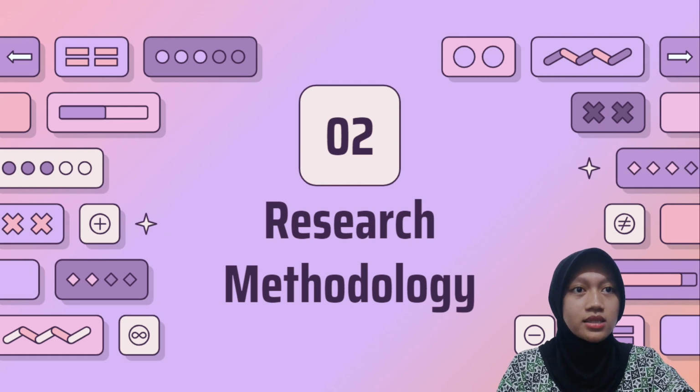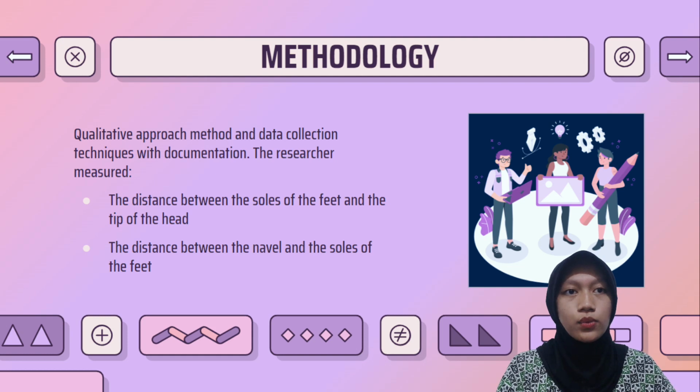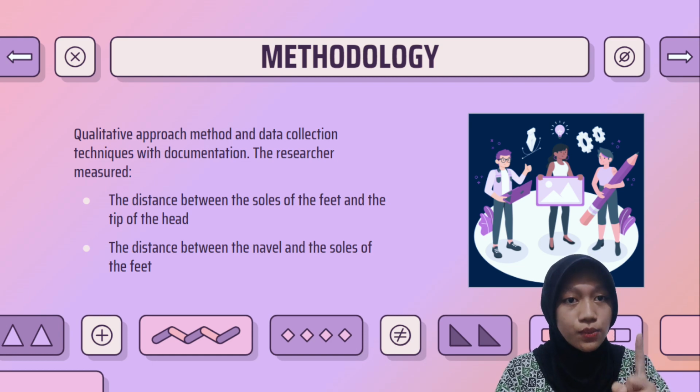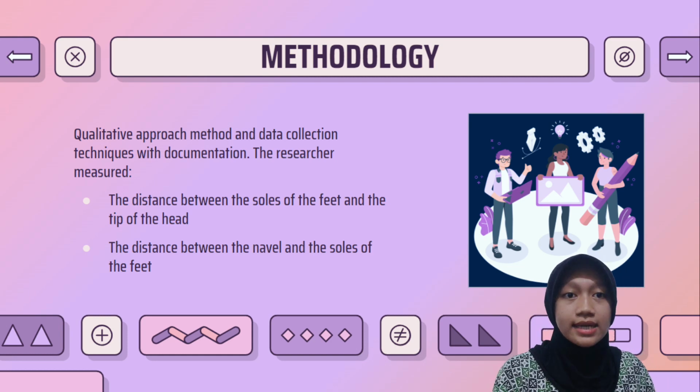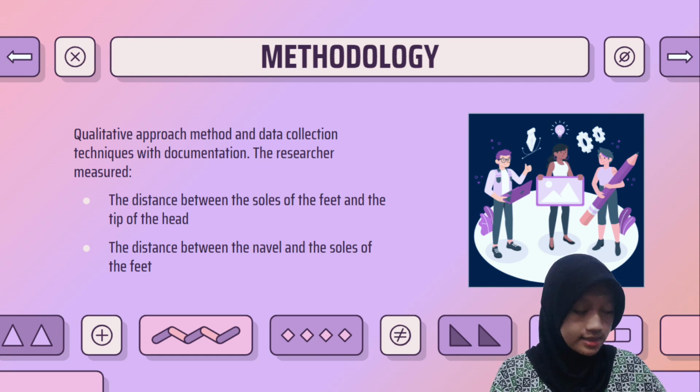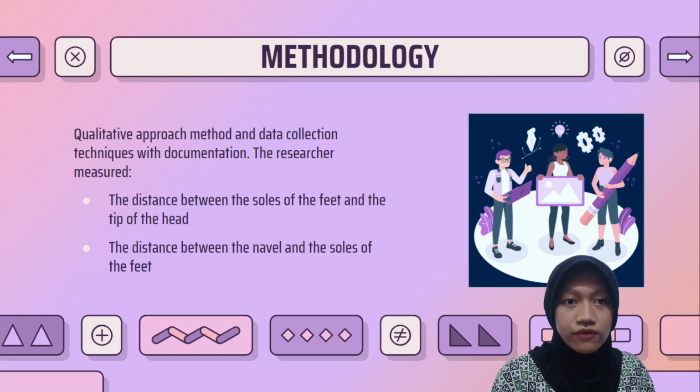Second one is methodology. There are some parts of the methodology. The first one is the method. The method that we use is a qualitative approach, and the data collection technique is documentation. There are two things that we are going to measure. The first one is the distance between the sole of the foot and the tip of the head. The second one is the distance between the navel and the sole of the foot.